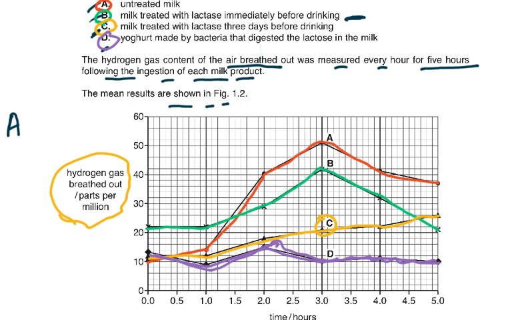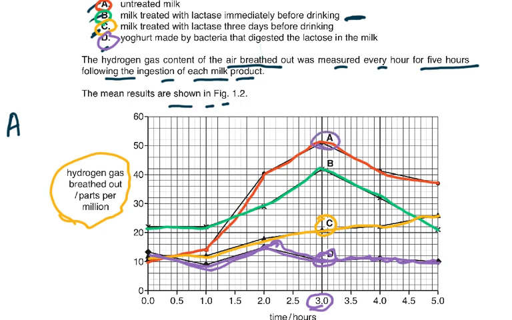And look at D and compare it with A, B, and C. With A, it was more than 50, and here it has remained at 3 hours. Here it is at 10, and A was nearly 50.